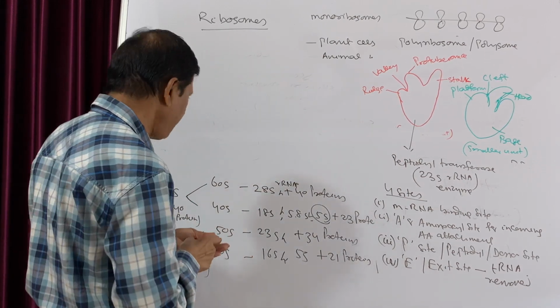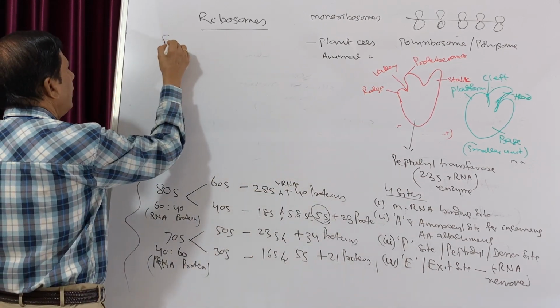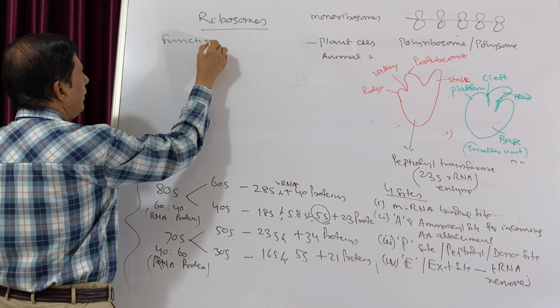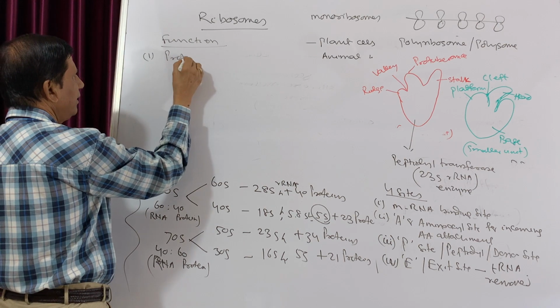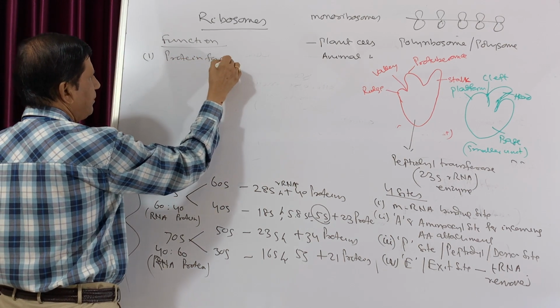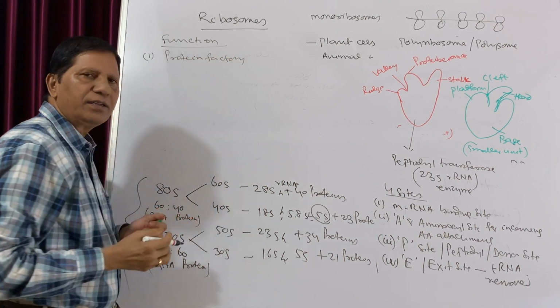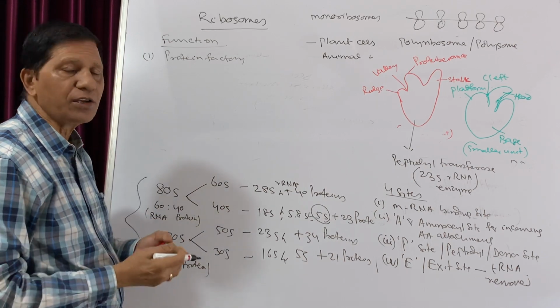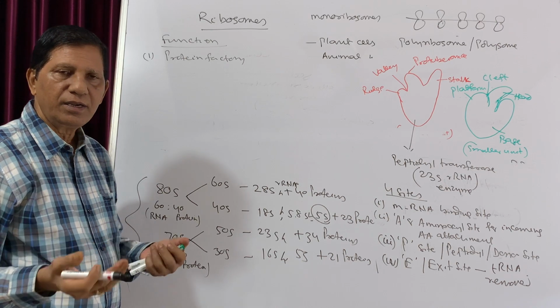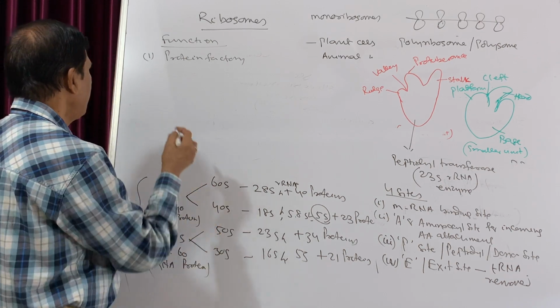That is the most important function. Sometimes it is also known as the engine of the cell, or cellular engine, because it synthesizes all types of proteins and enzymes.